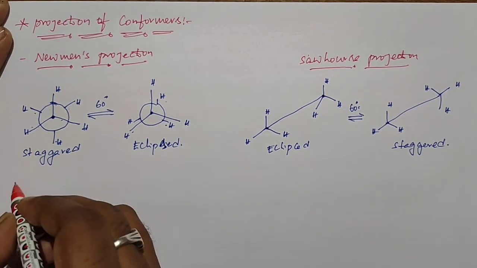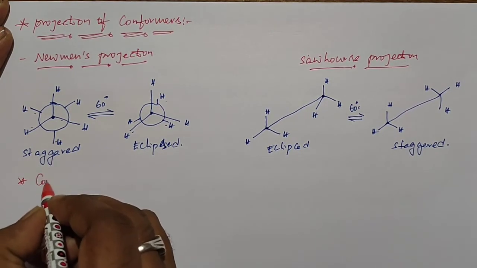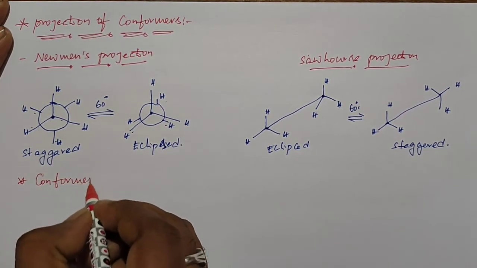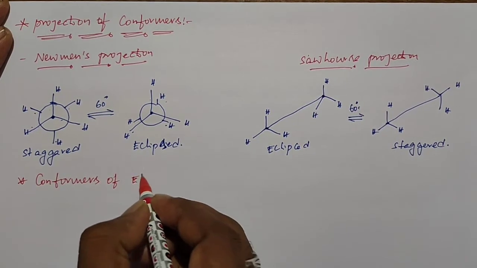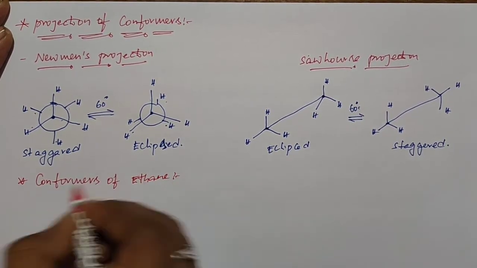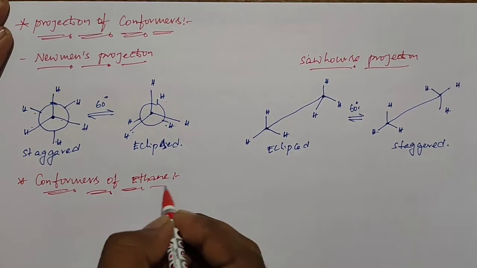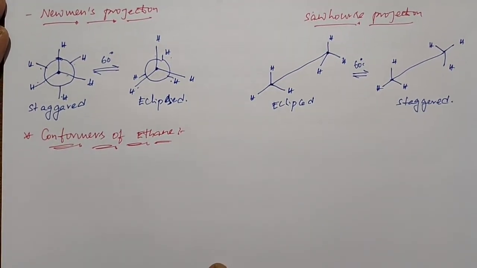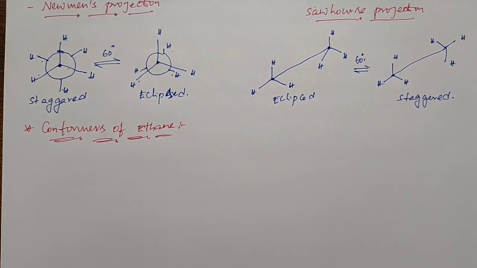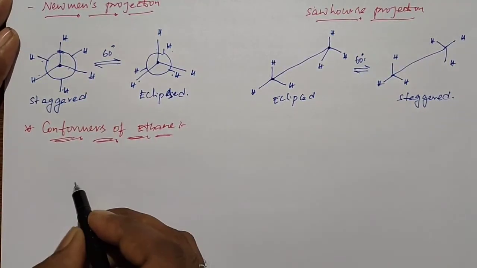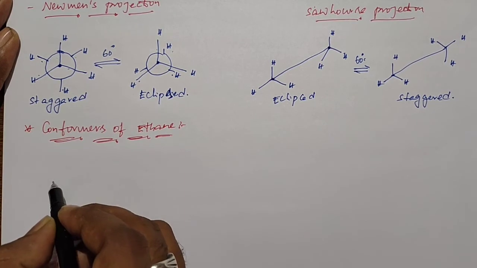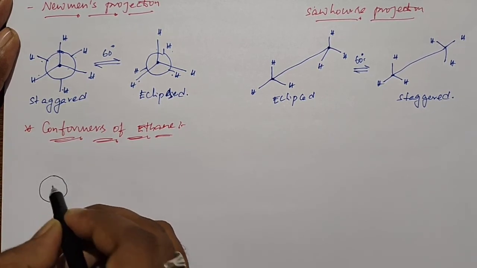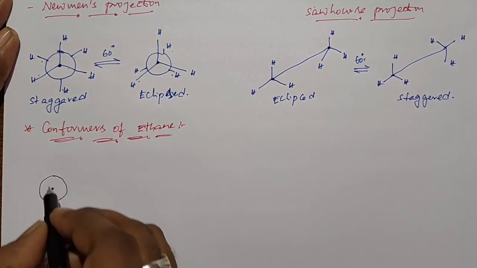First I am discussing conformers of ethane. Later I will discuss conformers of butane and cyclohexane. Ethane can form 3 types of conformers: one is eclipsed, another is staggered, and the last is skew or Gauche. I will take the 3 forms one by one. First the eclipsed: circle, back carbon; dot, front carbon.